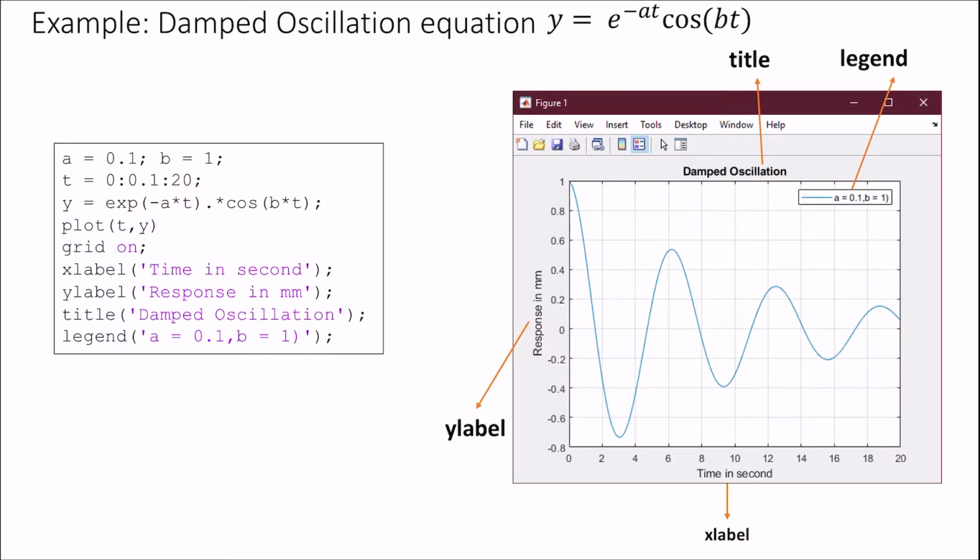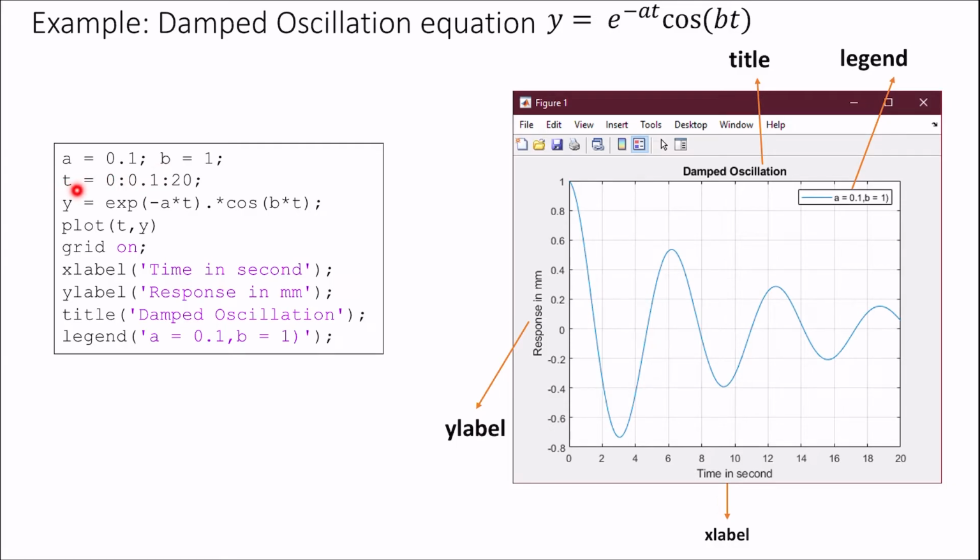Here's some basic example of how to use MATLAB. This is the code. If you write this code, I will explain line by line what it is. Here a equals 0.1 semicolon. That means we are defining a variable called a and giving it a numeric value. Same thing with b. b is a variable and we are giving it a value 1.